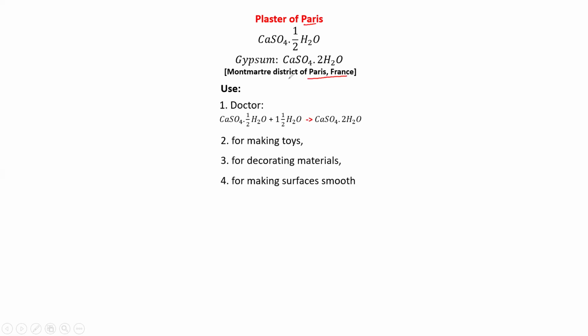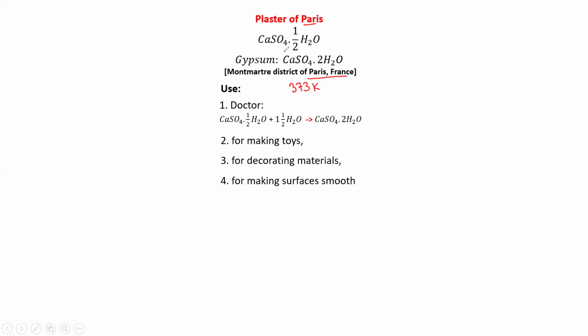So if you see, when gypsum is heated at a temperature of 373 Kelvin, then we get plaster of Paris. Doctors use it in case of fracture to give support, for making toys, for decorating materials, and for making surfaces smooth.